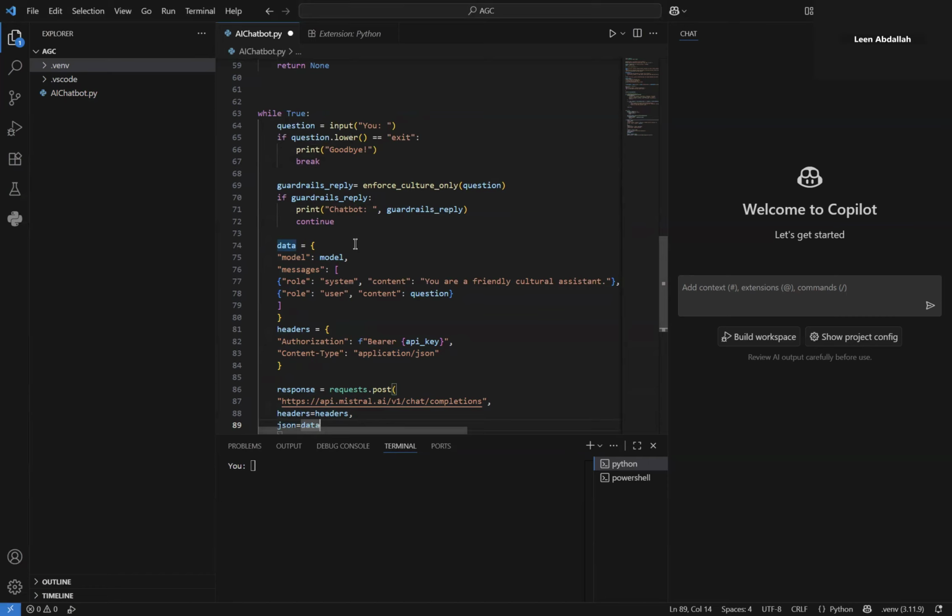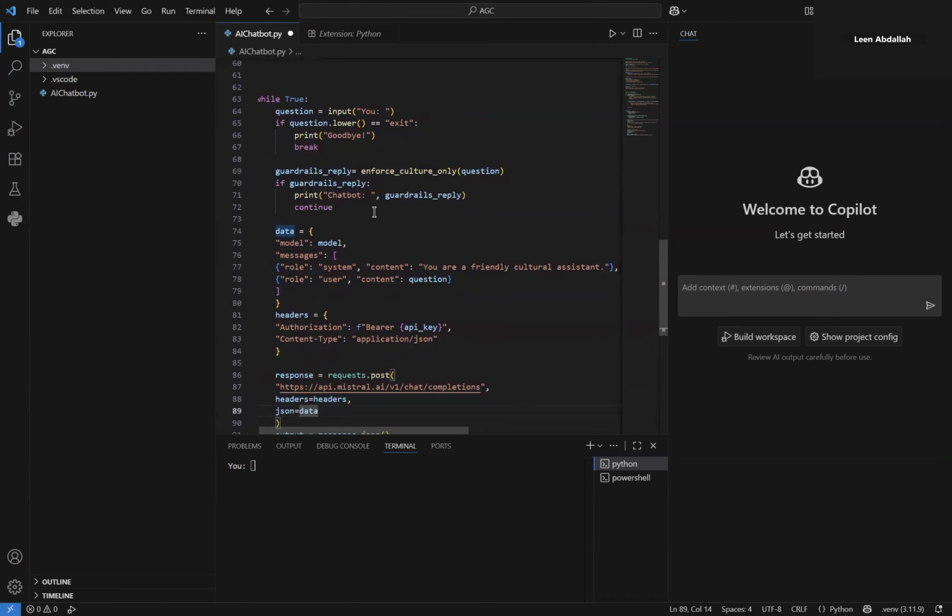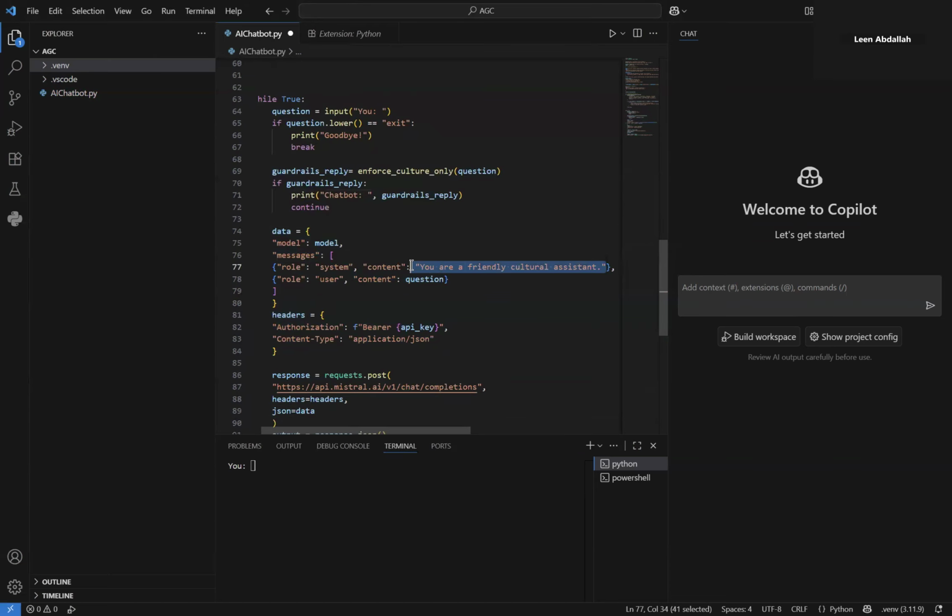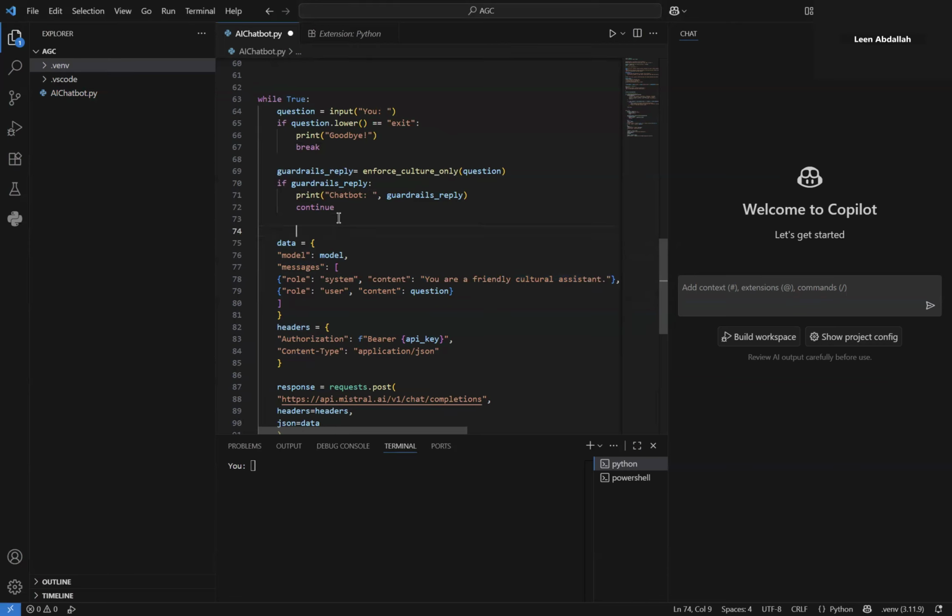So after checking that our message or the user's question is appropriate, we want to build the message that will be sent to the AI, basically, to the model. So as we said, what was my problem at first? It was this message. So it was this sentence in particular. So I'm gonna build a new message object. And it has the same structure as this message object.